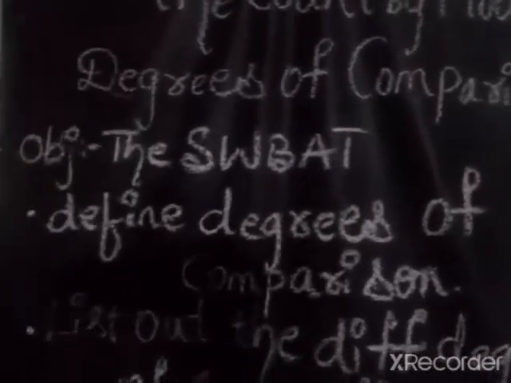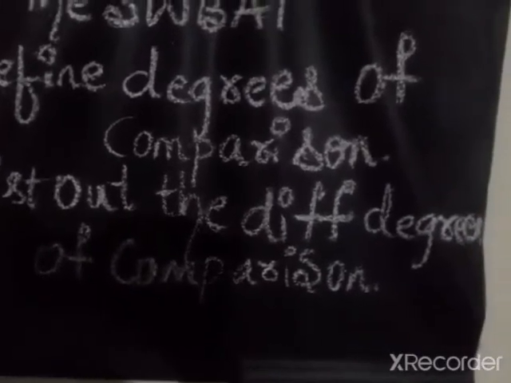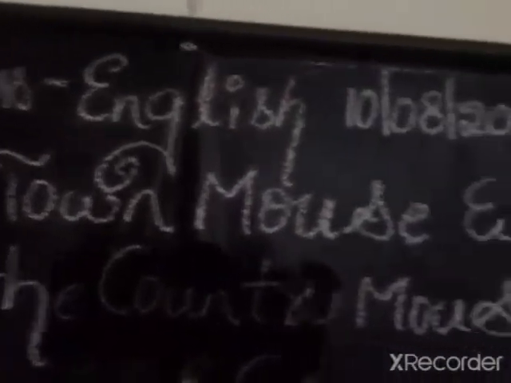The main objectives of my today's class are that the students will be able to define degrees of comparison and the students will be able to list out the different degrees of comparison. So after this class you will be able to define degrees of comparison and what are the different types of degrees of comparison.